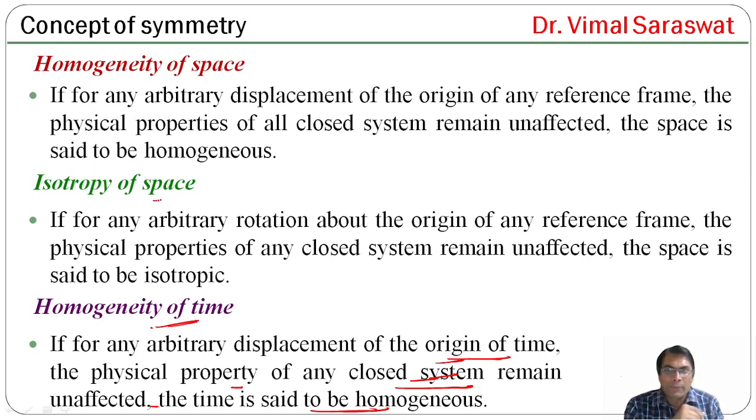In isotropy of space, we are giving an arbitrary rotation about the origin of any reference frame and the physical property of the closed system does not change. And in homogeneity of space, we are giving an arbitrary displacement of the origin of any reference frame and the physical property of the system does not change.